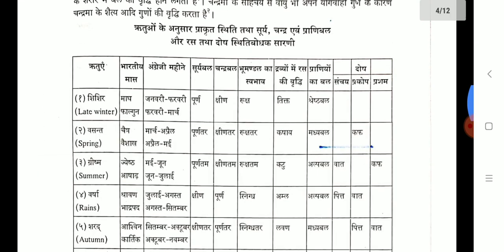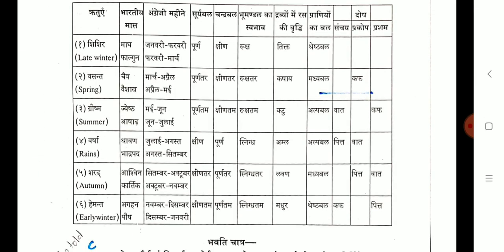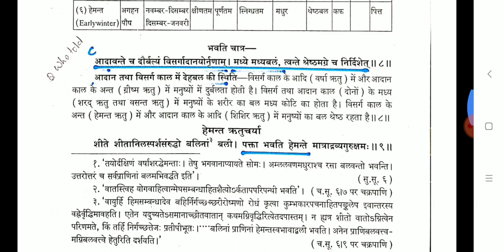Here we are, and once again go through this chart so that we know which Rutu has which Surya Bala, Madhyama, Prabhala and Avara Bala, which Rasa is there, and which Dosha Prakopa. Everything we'll study in the chart later, which will become easy for remembrance.